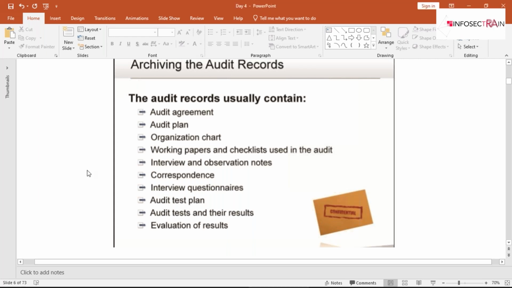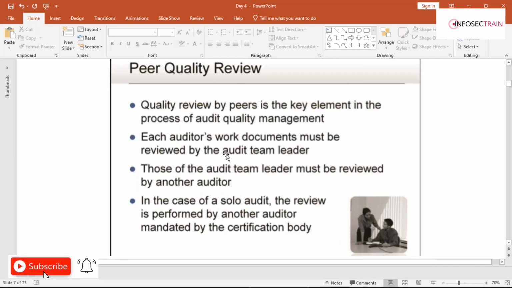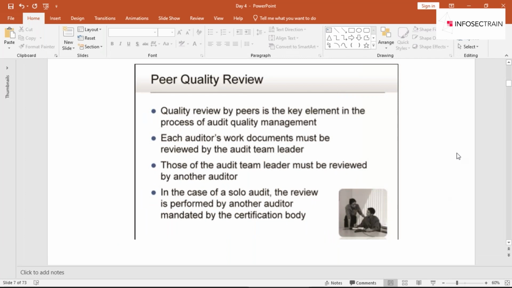Then we have the next topic, guys, that is peer quality review. It means that one auditor checks other auditors' work to check the quality of the auditing and other things. So quality review by peers is the key element in the process of audit quality management, to maintain the quality of your audits, guys. Many a time your peers will be reviewing your work.